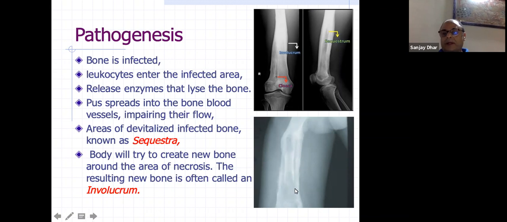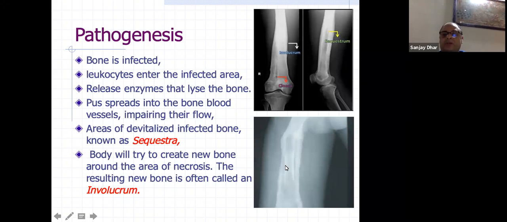It cannot keep collecting there. It will break through somewhere, through the Haversian system, through the canals. Those small outpourings are called cloacae. So there will be something like a hole from which the pus will go out from the sequestrum, the dead bone, from this pool of pus. It will try to auto-decompress itself. So it will try to go out, and that is what is called cloacae. This you must remember.